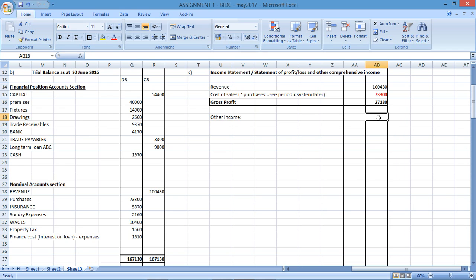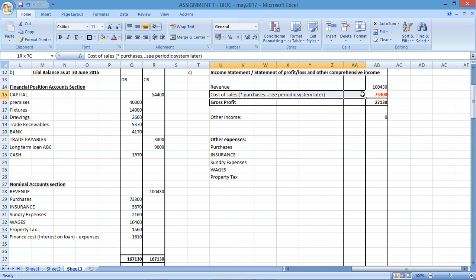Did I have any other income? No, I didn't, so 0 here. Then I'm going to show other expenses. Did I have other expenses? Yes, I did. I had quite a lot. So, purchases, insurance, sundry, wages, property, financing costs. I had all of those. So, my purchases, purchases we've looked at, so minus that one. Purchases we had earlier, we looked at that as our cost of sales.